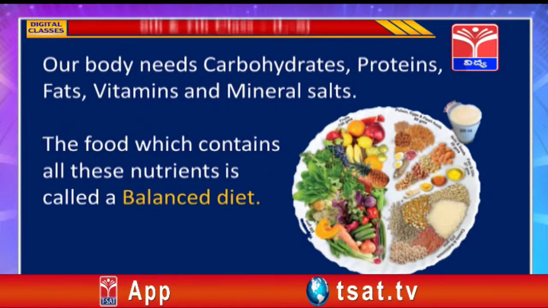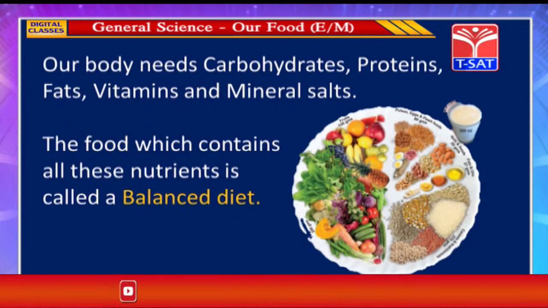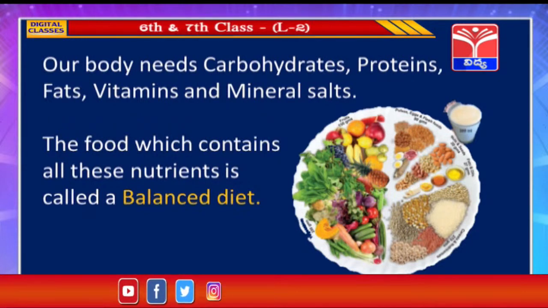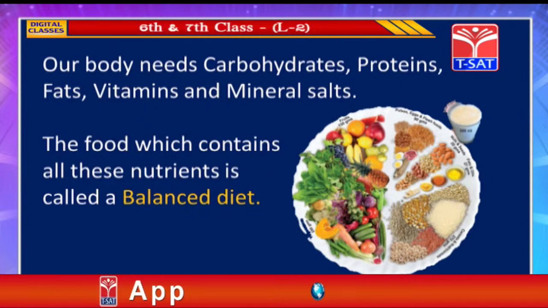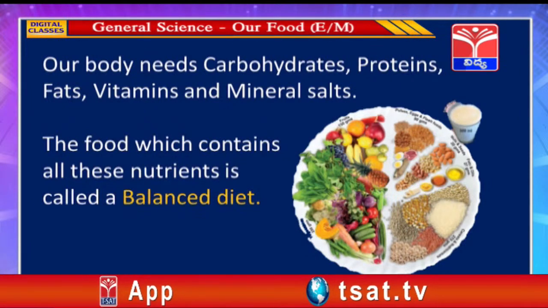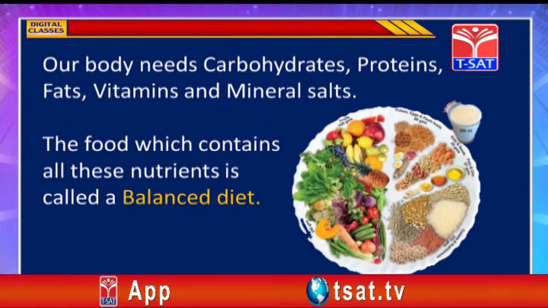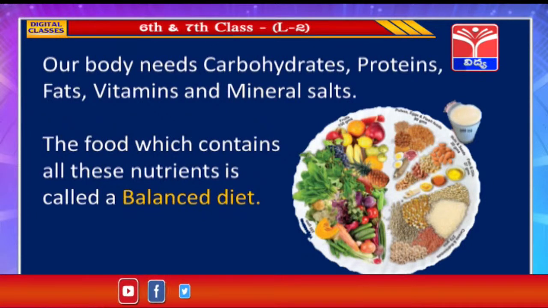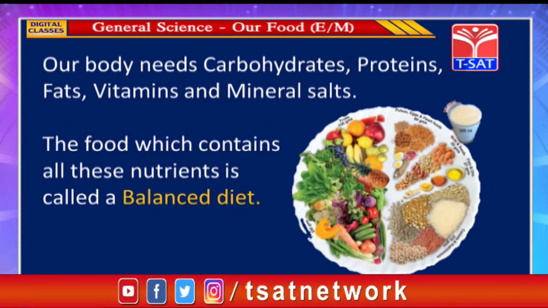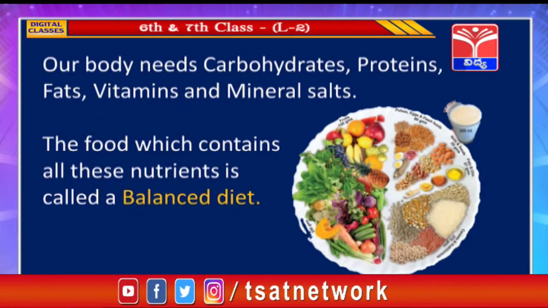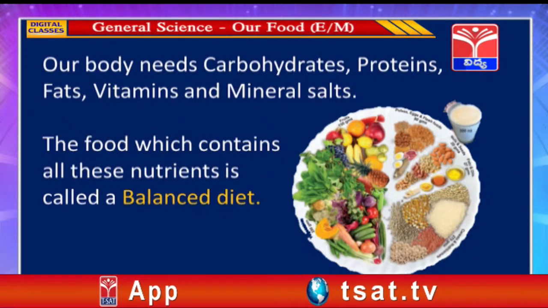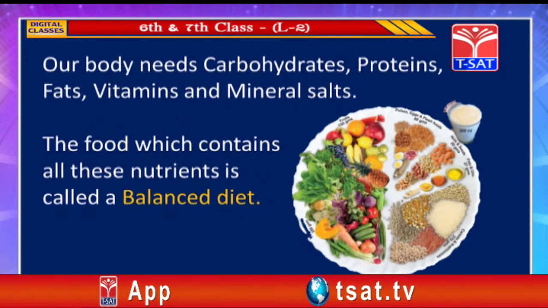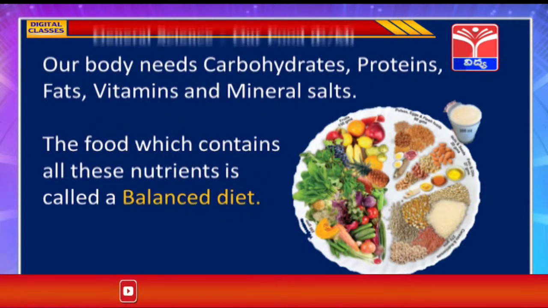Here you can see all the cereals and millets and oils. So these contain carbohydrates and fats. And here you can see all the pulses, egg, meat and nuts also. These contain proteins. So here you can see fruits and vegetables. These contain vitamins and mineral salts. So in our plate, all these components should be present. Then only we are taking a balanced diet. And along with this, we have to take lots of fluid along with water.